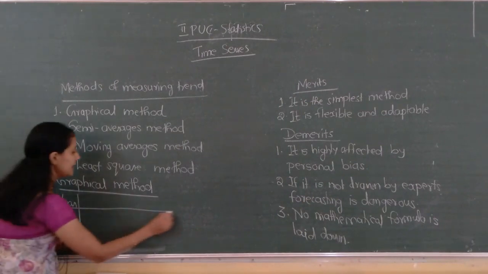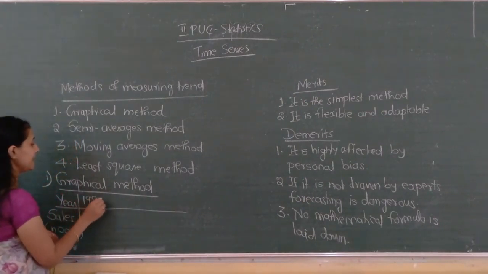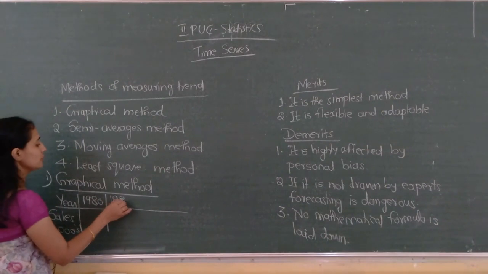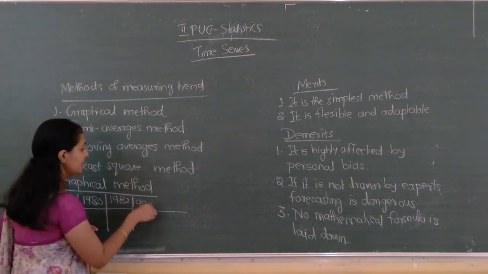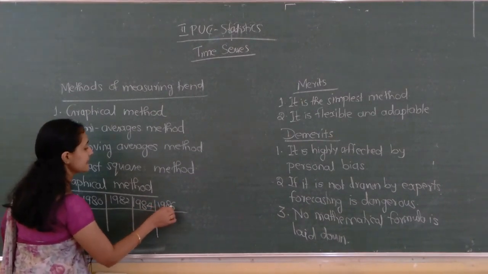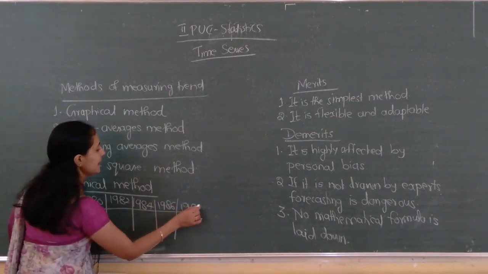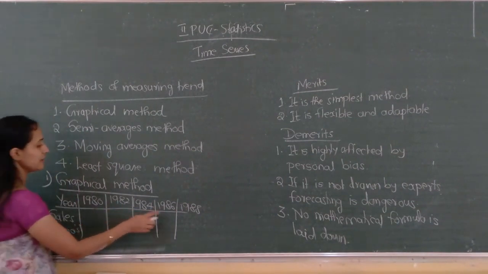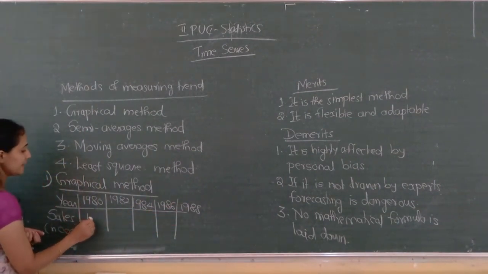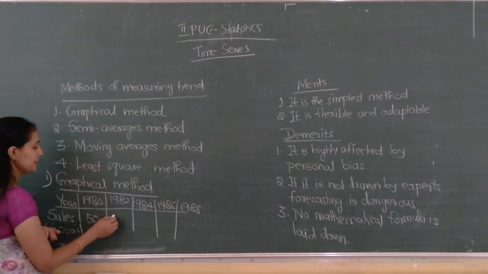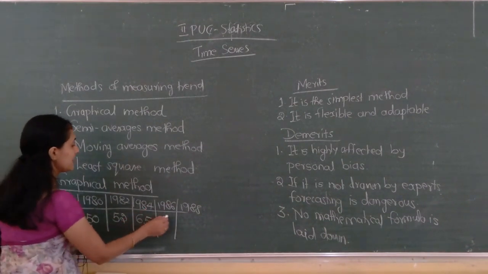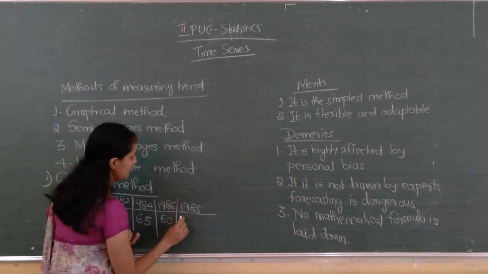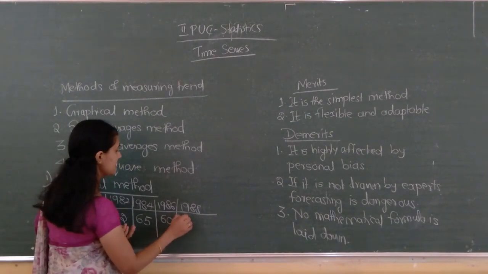Years: 1980, 1982, 1984, 1986, 1988, 1, 2, 3, 4, 5. Here 50, suppose it shows an upward trend. 52. Fluctuations will be there sometimes, we can't predict. Here 65, 60.